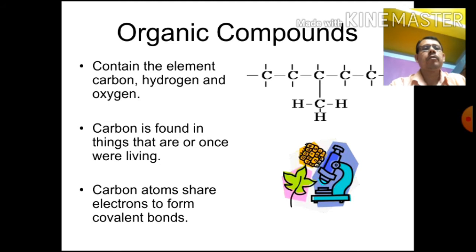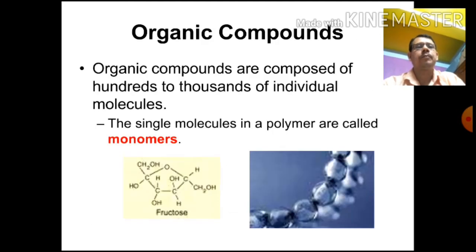The organic compound. Organic compounds obviously contain carbon atoms along with hydrogens. They contain the elements carbon, hydrogen and oxygen. These are the three important elements of any organic compound. Carbon is found in all living things, and carbon atoms share electrons to form covalent bonds.